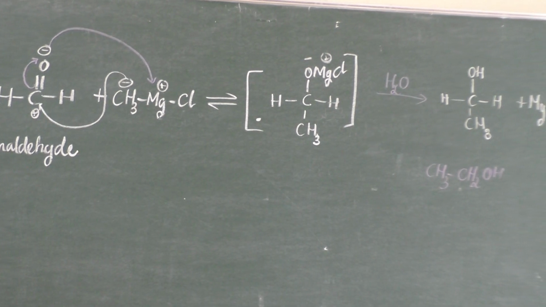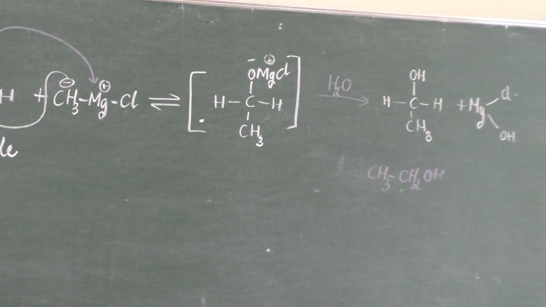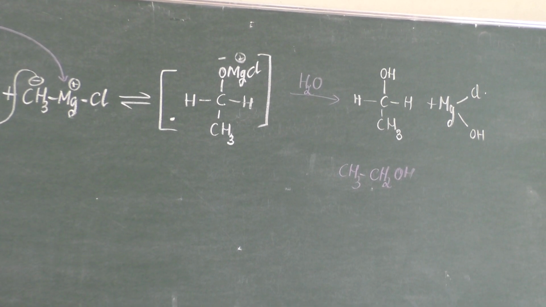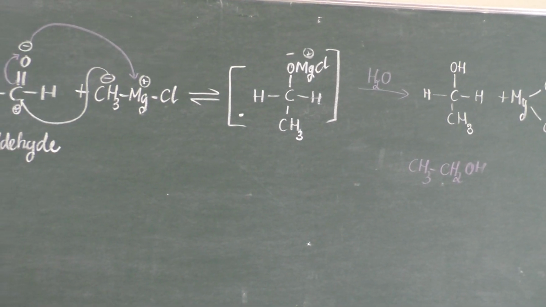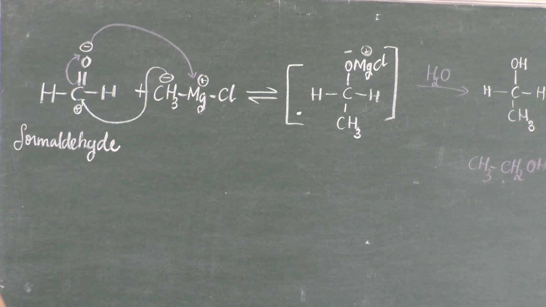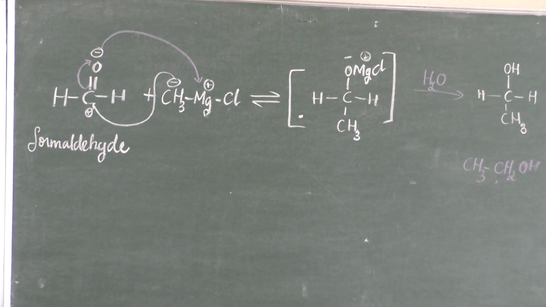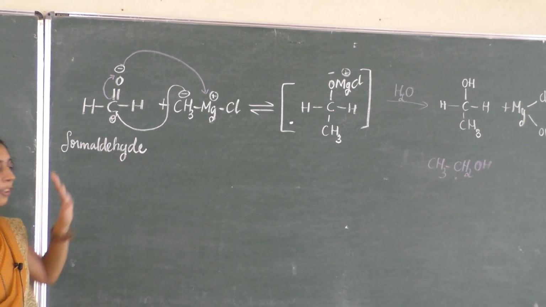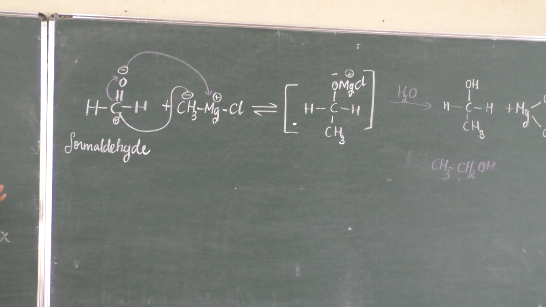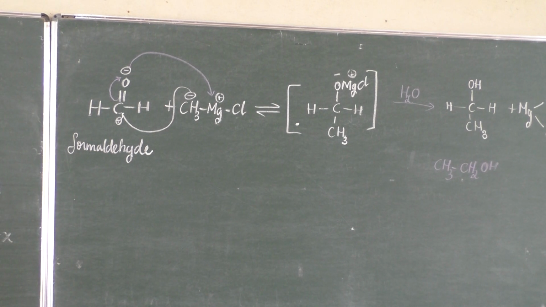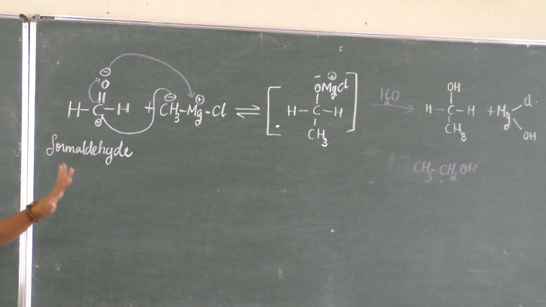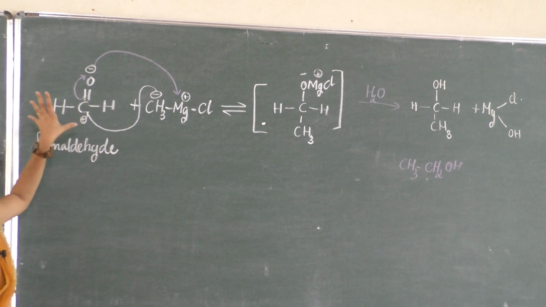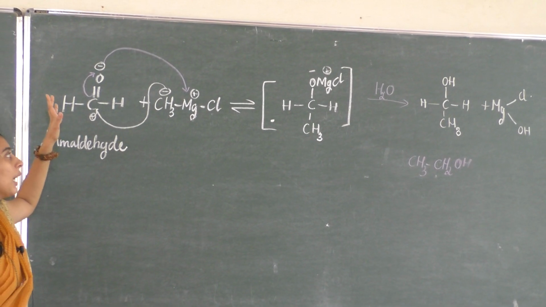Next, how can you synthesize secondary alcohol? What is meant by secondary alcohol? Secondary alcohol is the one where the OH-attached carbon is attached to two other carbon groups. Then we call it a secondary alcohol. So how can you get a secondary alcohol from the Grignard reagent? The reaction method is exactly similar to the previous one. No variation, only the reactant is different.